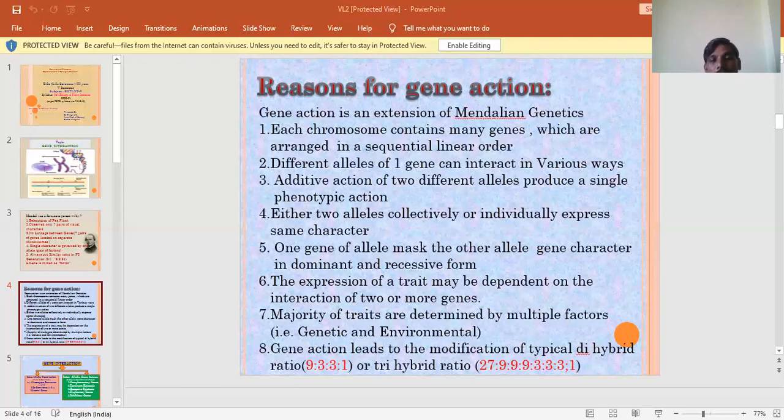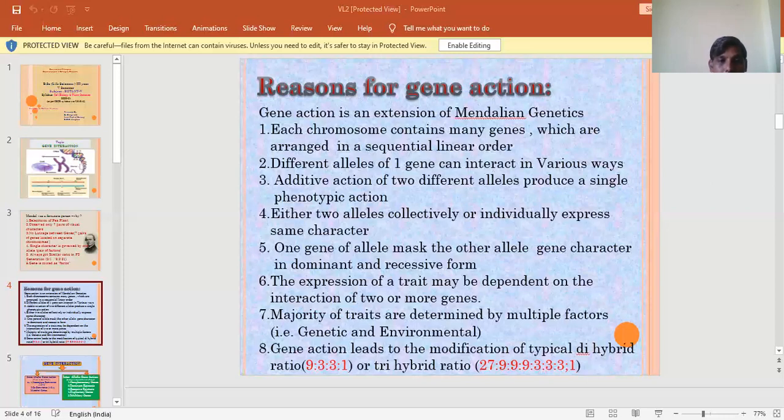Example, a red flower and a white flower plant are crossed, and in the F1 generation, pink flowers originate. When the F1 is self-pollinated, in the F2 generation we obtain a 1 is to 2 is to 1 ratio. One is red color, two is pink color, one is white color. So just you can go through this. This is the dominant, capital R, red color. And this is recessive, small r is a recessive character. But we are getting an intermediate type of phenotypic character.